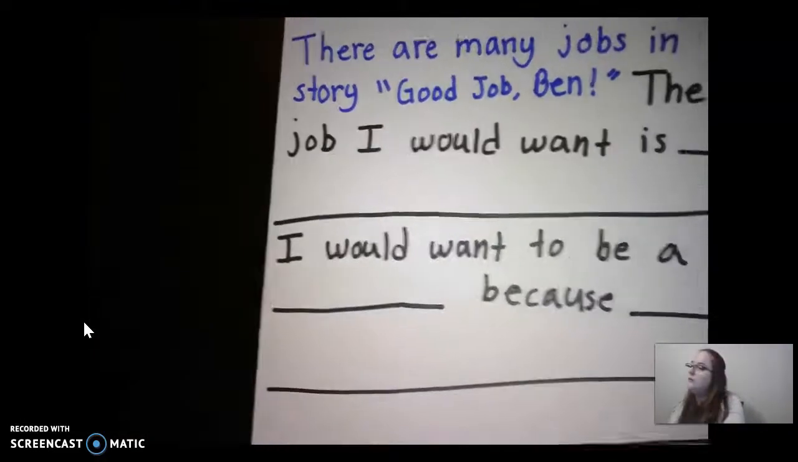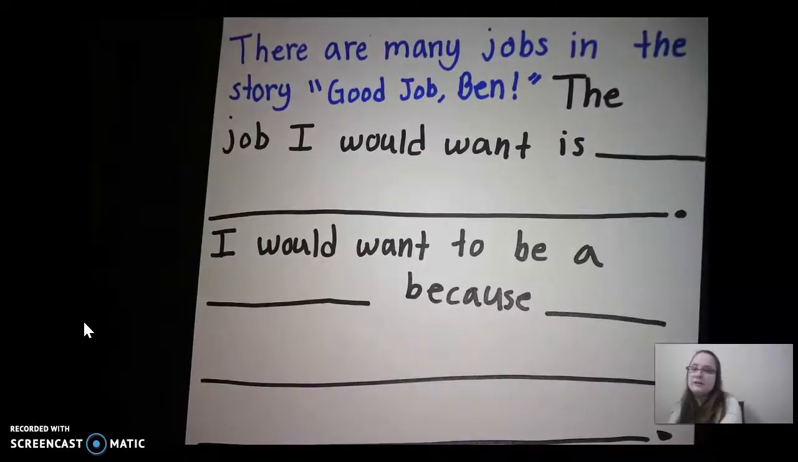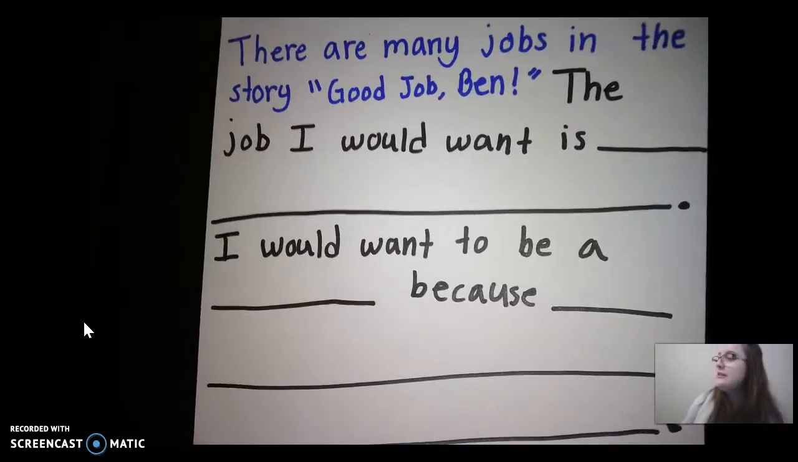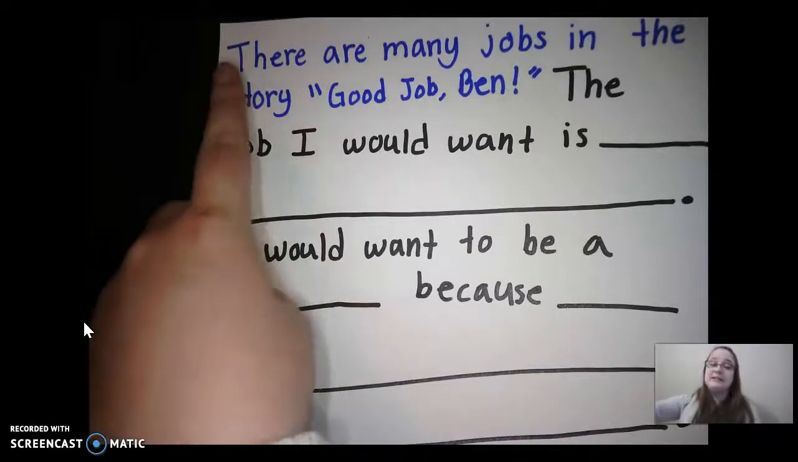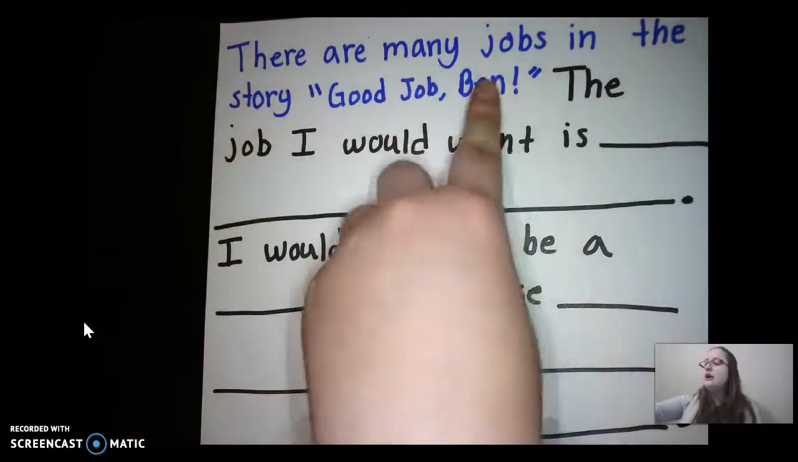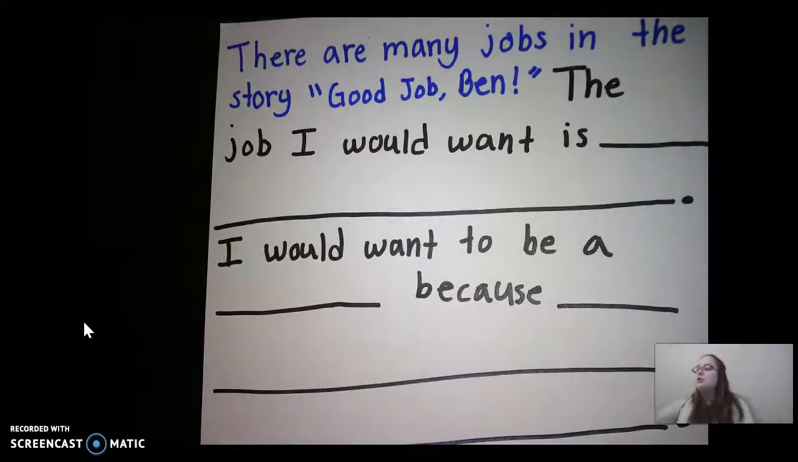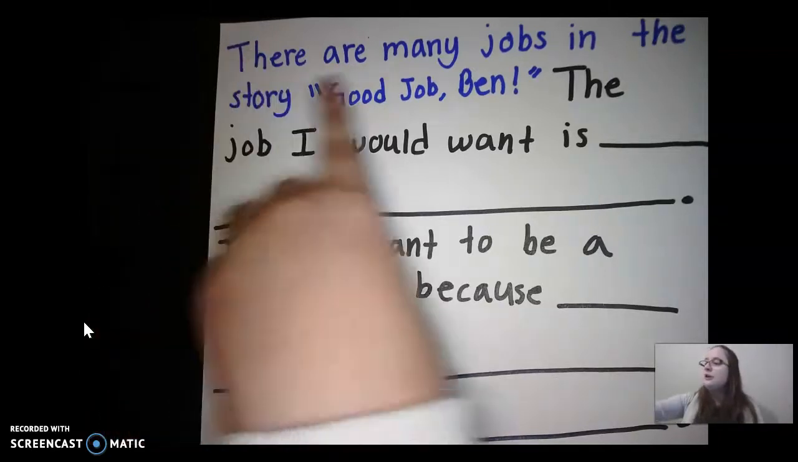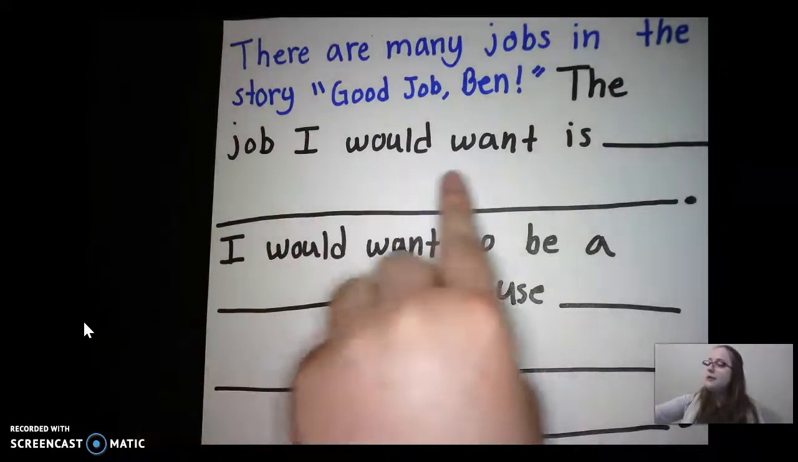So now, remember how we worked on our topic sentence yesterday? We're going to have that same topic sentence today. And our topic sentence is still in blue. So our topic sentence still says, there are many jobs in the story. Good job, Ben. So remember, you write everything that I wrote in blue and black, and then your own thoughts are going to be the thoughts that we write in green. So there are many jobs in the story. Good job, Ben. The job I would want is,